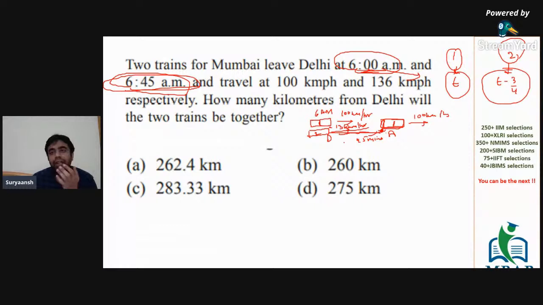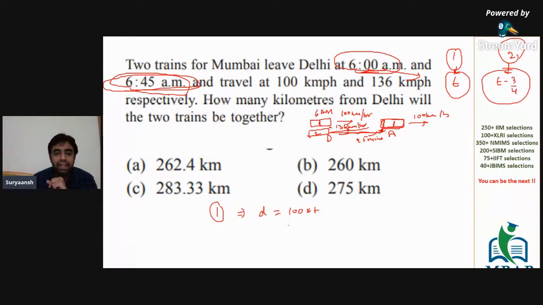Now, both the trains would travel the same distance till that point, as the two trains are together, right? For the first train, it is traveling at 100 kilometers per hour, and it is taking a total time of t. So the distance for the first train would be 100 into t.